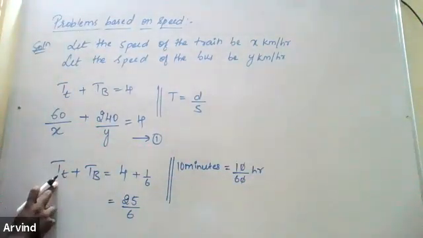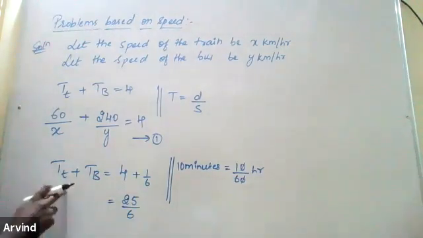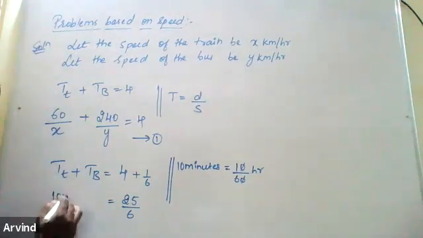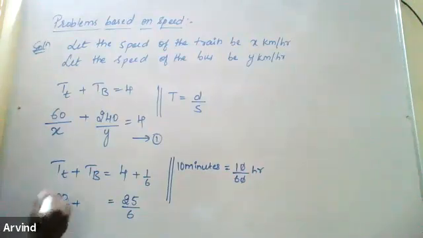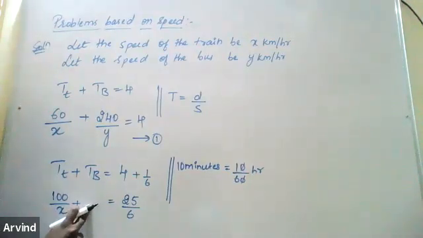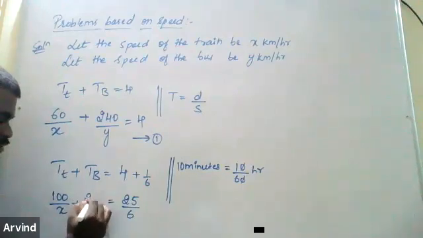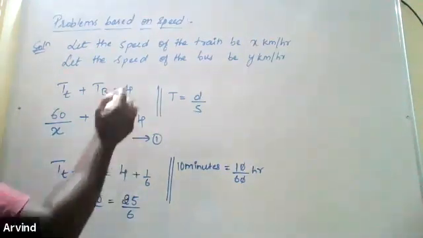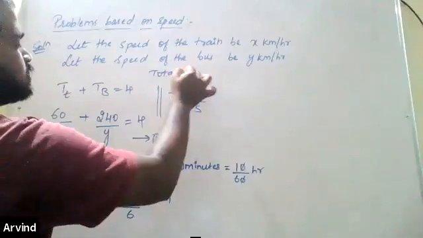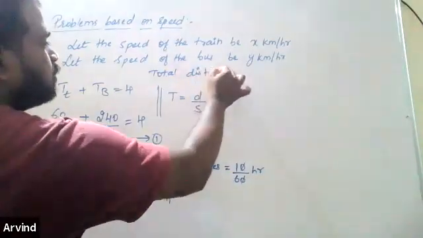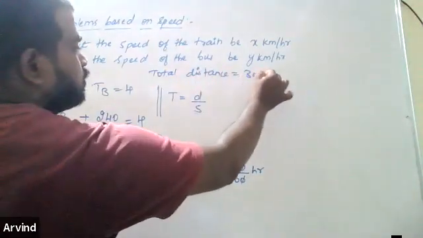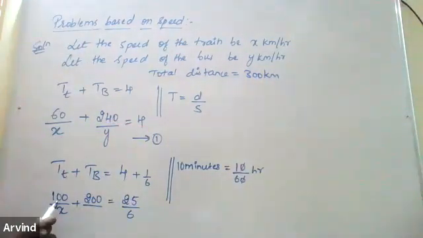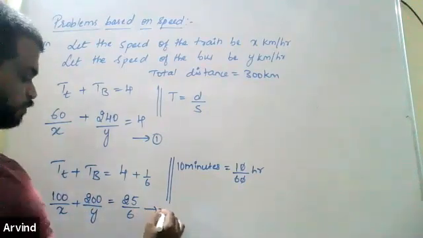Now time taken by the train is distance by speed. In the second case, what is the distance traveled by the train? 100 kilometer. Speed remains the same, x. And the remaining, how much will be by the bus? 200, because the total distance is 300. Out of 300 kilometer, 100 kilometer by train, remaining 200 kilometer by bus. This is your equation 2.